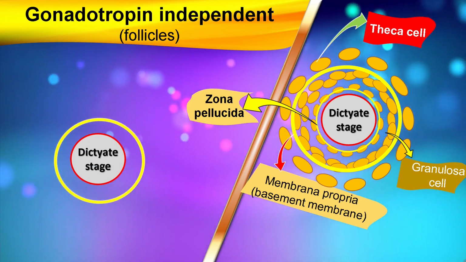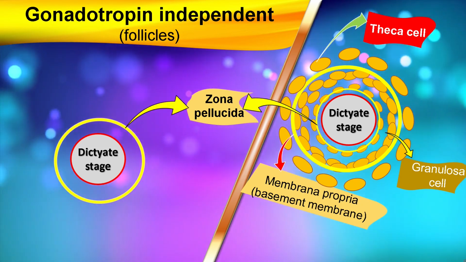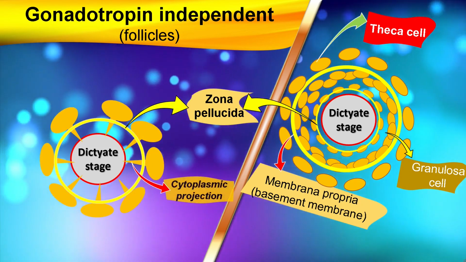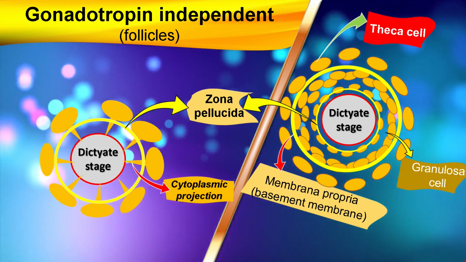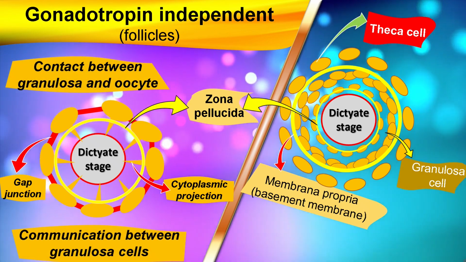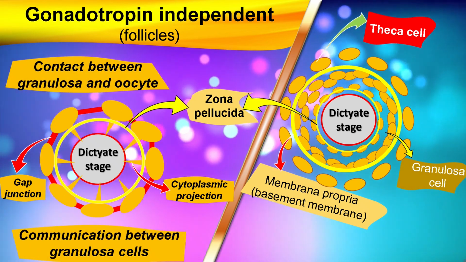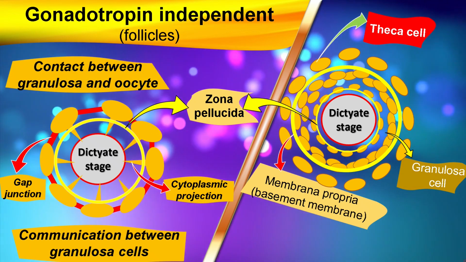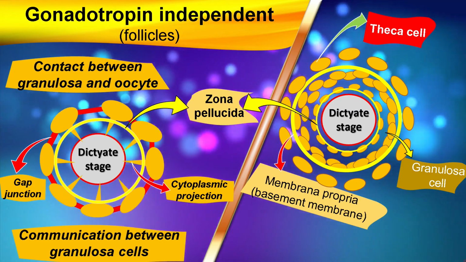The zona pellucida lies within the granulosa cells that immediately surround the oocyte. How? Let us see it. The granulosa cells which immediately surround the oocyte form cytoplasmic projections that contact the oocyte through the zona pellucida. It plays a significant role in providing nourishment to the developing oocyte, like a mother caring for a child. Therefore, the zona pellucida lies within the granulosa cells that immediately surround the oocyte.